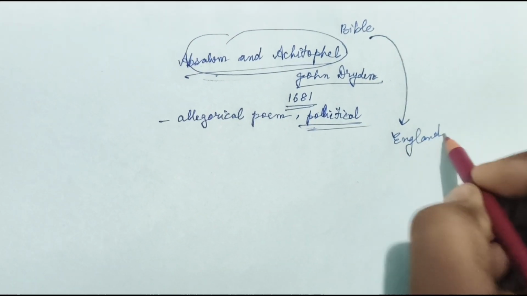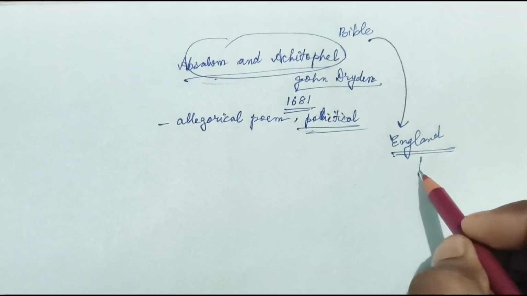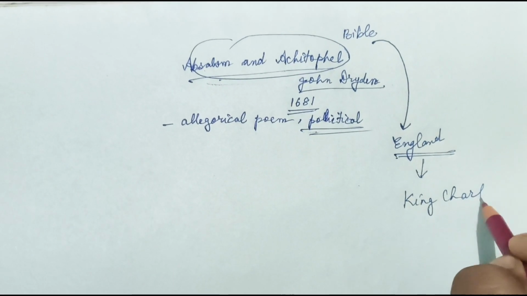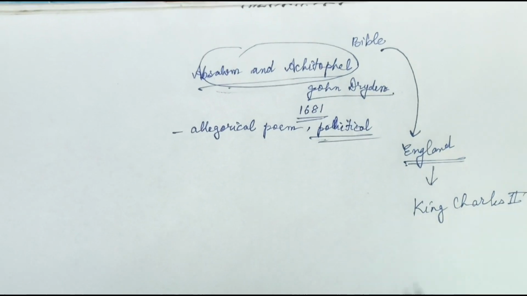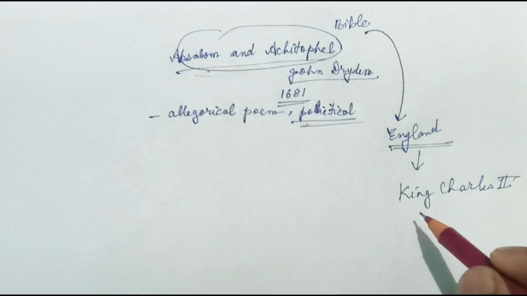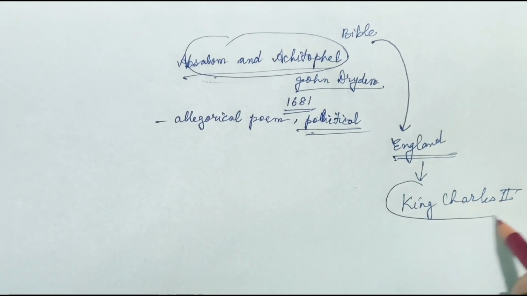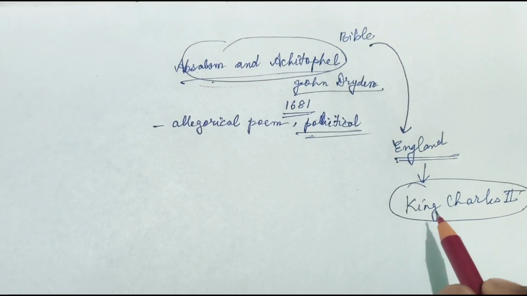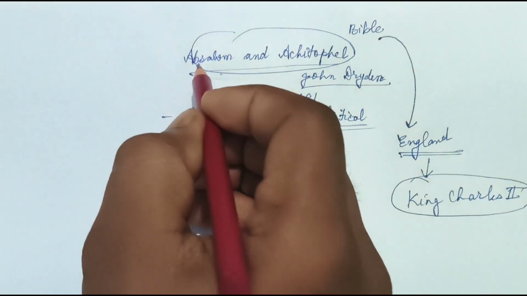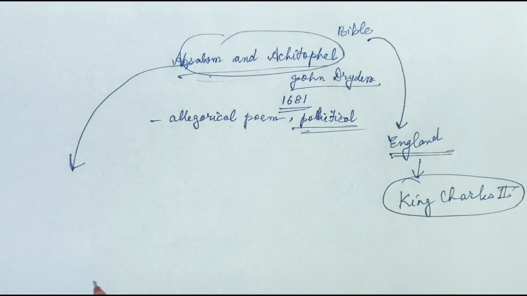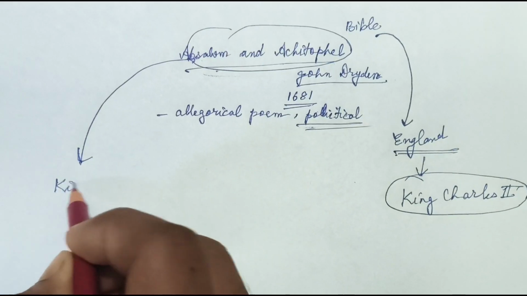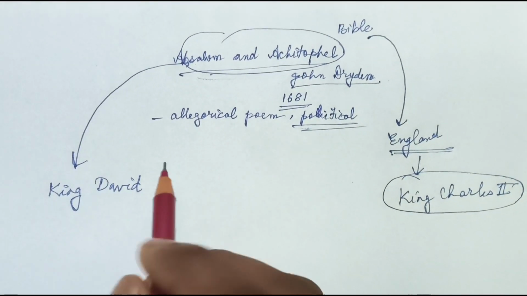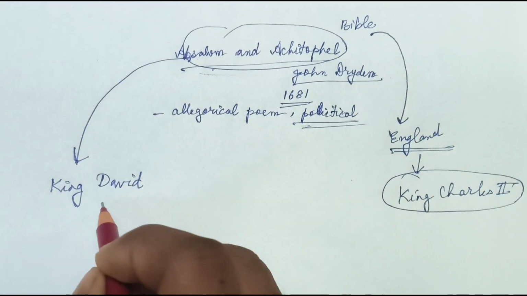England at which time? During the reign of King Charles the Second. So the political situation in the time of King Charles the Second has been shown through the story in the Bible, in which King David reigned over Israel.